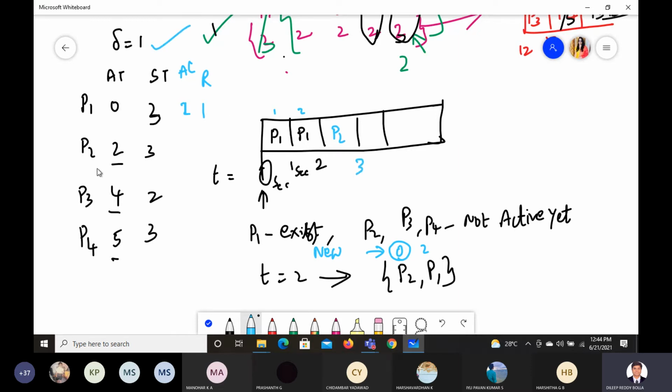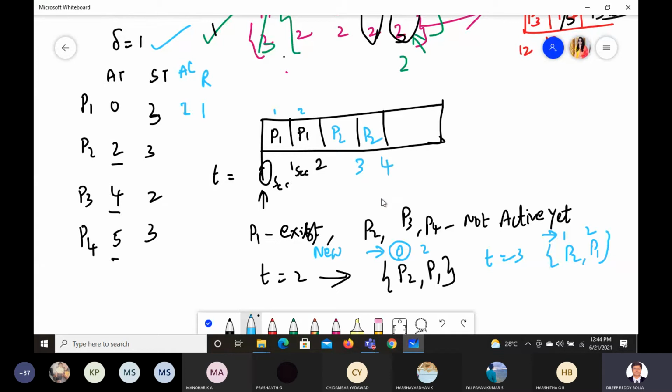At 3, did anything enter? Not entered. So now at time equals 3, what options do we have? We have P2 and P1 again. P2 has consumed 2 times, P1 consumed 1 time. Again this one is least. It is not new but it is least, so P2 only will enter.